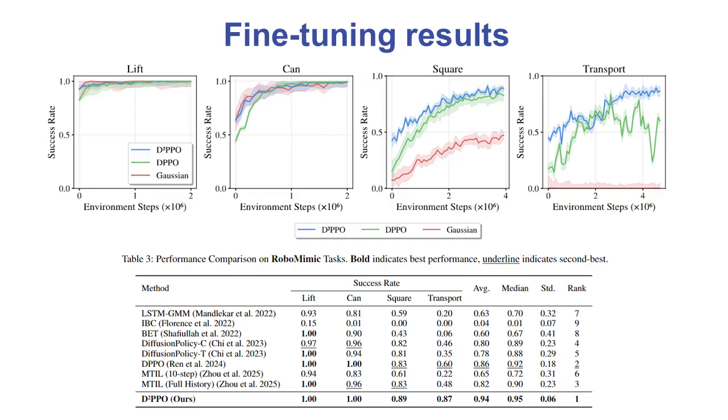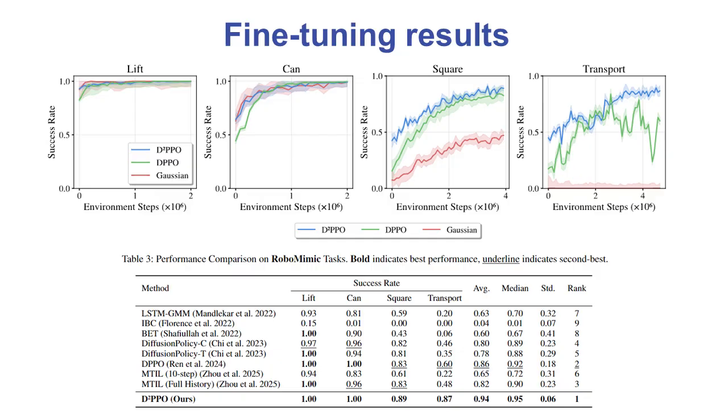Moving to our fine-tuning results, we see that D²PPO maintains its superiority after policy gradient optimization. The learning curves show that D²PPO achieves faster convergence and higher final performance across all tasks. Most notably, on complex manipulation scenarios, D²PPO shows substantial improvements. Square task performance increases from 47% with Gaussian to 80% with DPPO to 90% with D²PPO, while the transport task progresses from 0% to 60% to 85%.